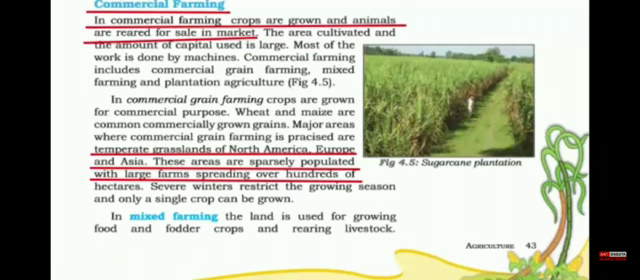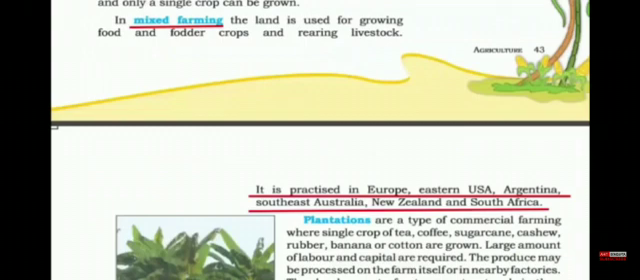Now in commercial farming, you can grow just crops, or you can do mixed farming wherein you can grow crops as well as rear livestock. That means rearing animals like goat, sheep, cow for dairy products, milk, etc. And mixed farming is practiced in Europe, Eastern USA, Argentina, Southeast Australia, New Zealand and South Africa.